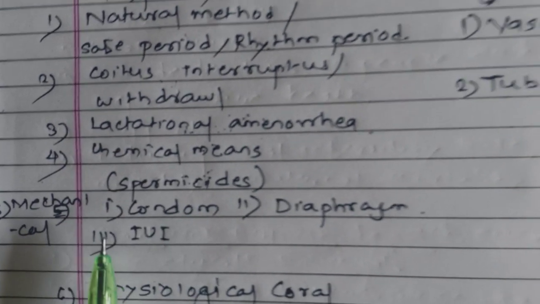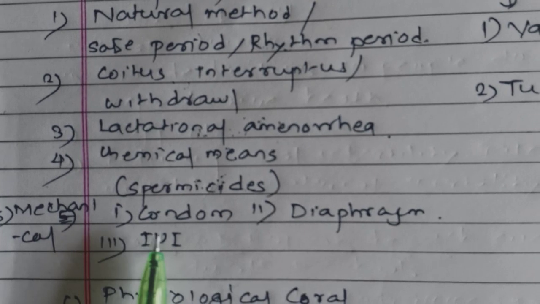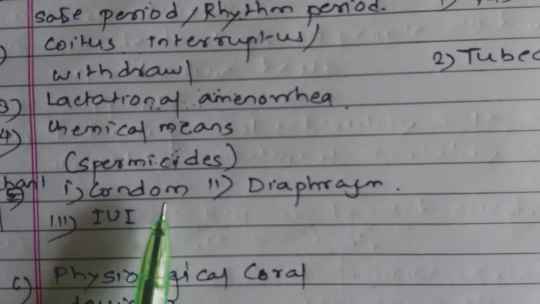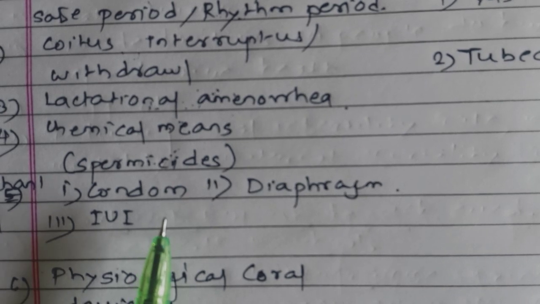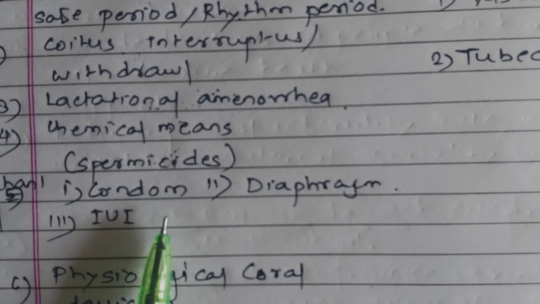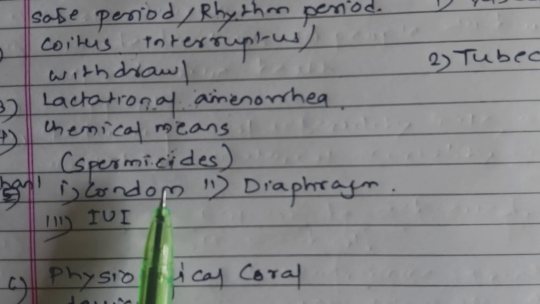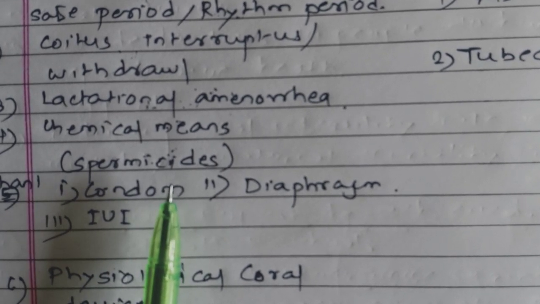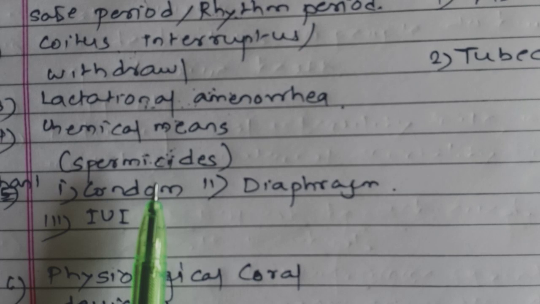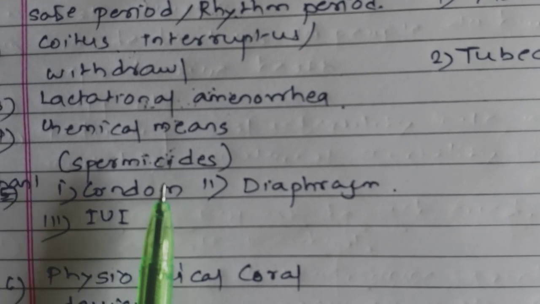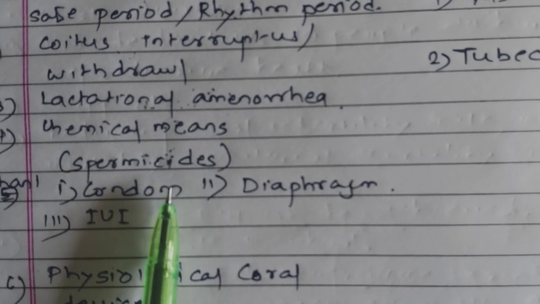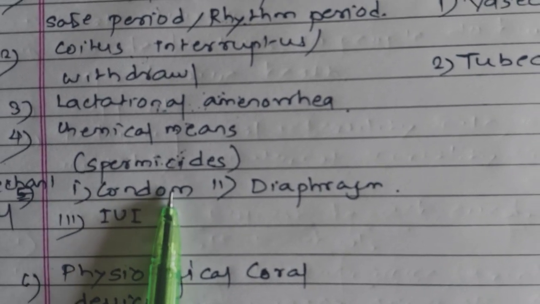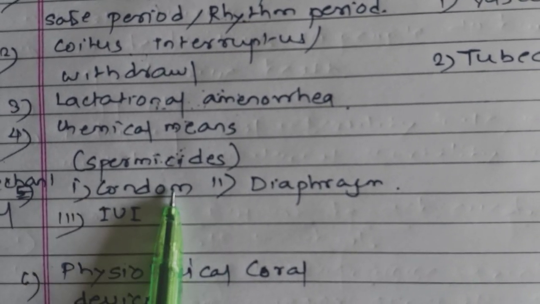Next one is the mechanical means. मेकॅनिकल मीन्स म्हणजे काही यांत्रिक साधने, त्याच्या मदतीने. So first one, condom. It is used by the male partner and it is an effective method which can be used to prevent conception. It is also a method which protects against different diseases, such as sexually transmitted diseases and AIDS, which can be controlled by using the condom.